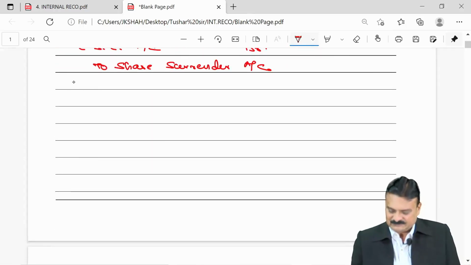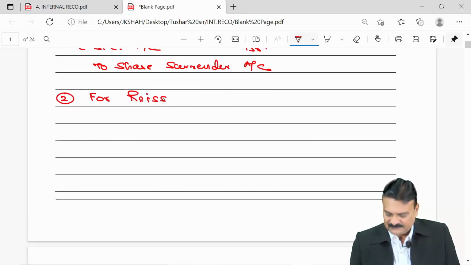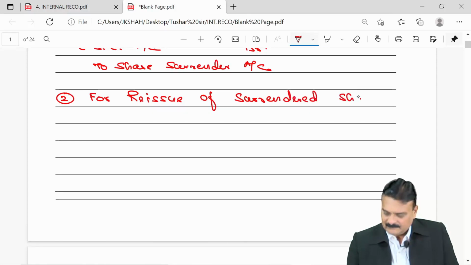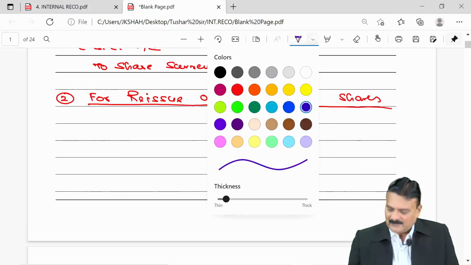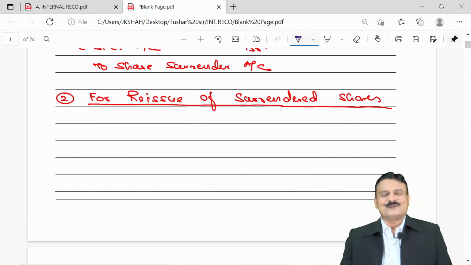Entry number 2, for reissue of surrendered shares. Our company can reissue them to debenture holders, to creditors, etc. Entry, the reverse entry definitely.